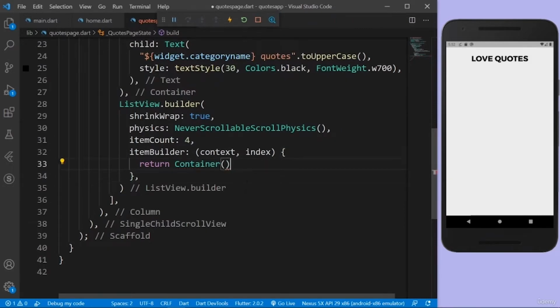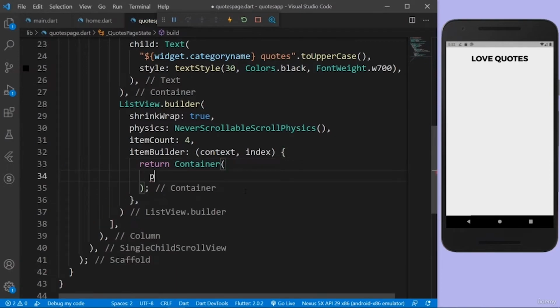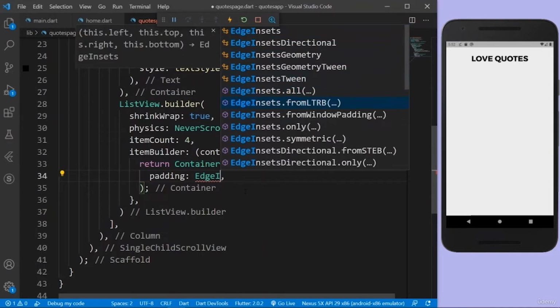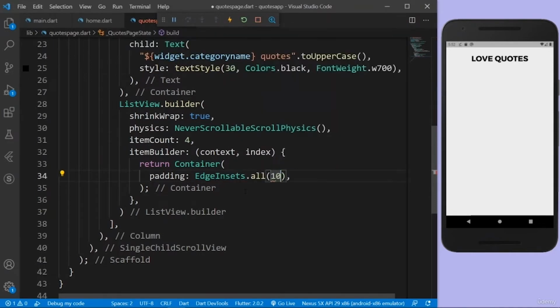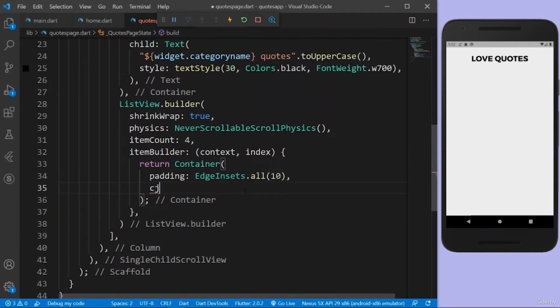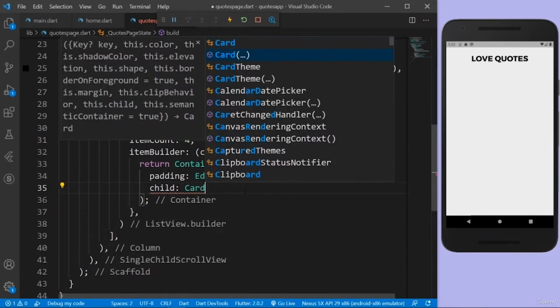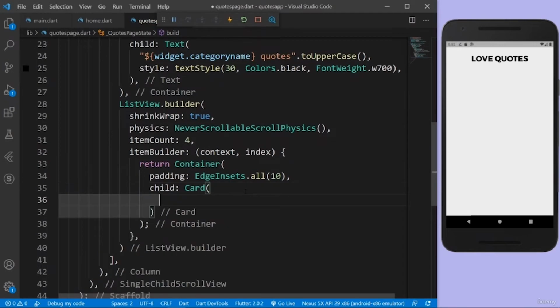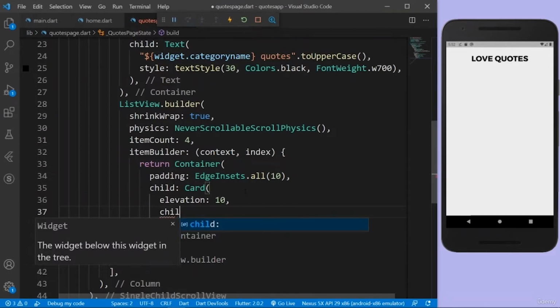I'm going to give some padding. Edge insets.all 10 pixels, and also I'm going to say child of this is going to be a card because I want to kind of have that really cool elevation. That's why I'm going to use a card because for the card we have elevation, right? So I'll say elevation is 10. So we'll kind of have that cool drop shadow.